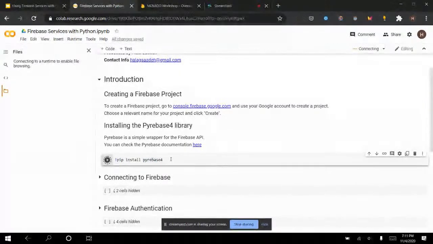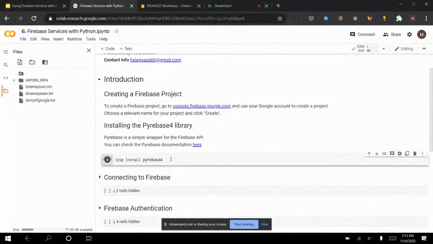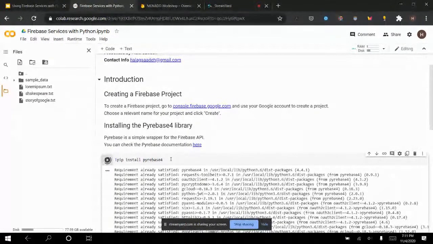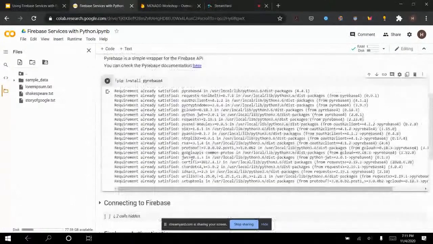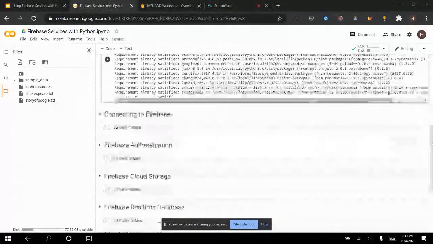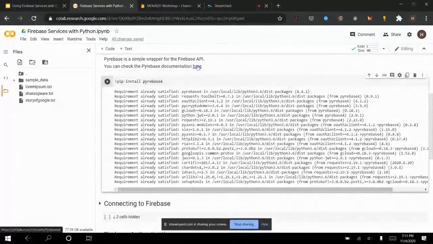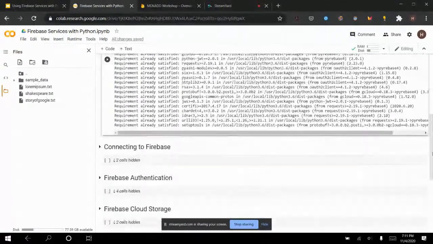Now, one thing I forgot to mention is that this really uses the Google Colab notebook, but you can use a local machine to perform all of these things. But I'm using a notebook just to include both explanations and code. Okay, so I already have Pyrebase, therefore requirement already satisfied. So now that I've installed Pyrebase, by the way, you can check out the documentation here. Pyrebase has some really good documentation that you can use to really learn how to use it.